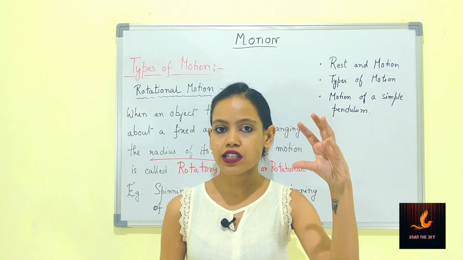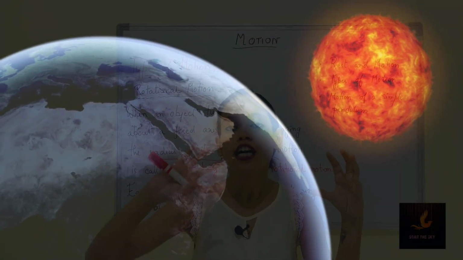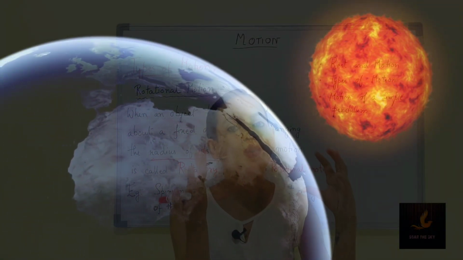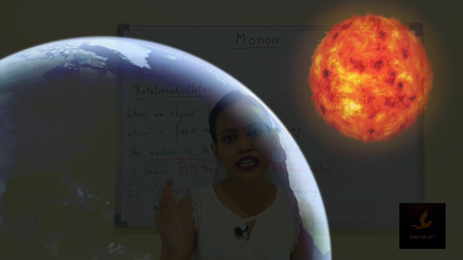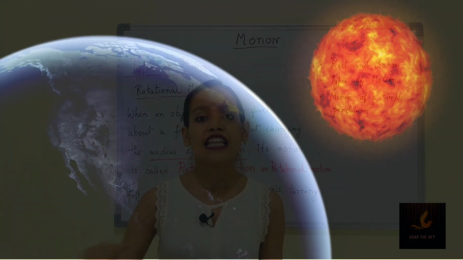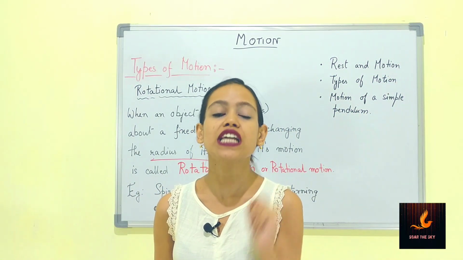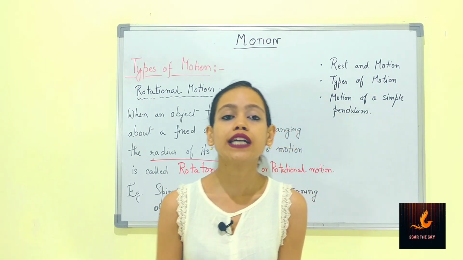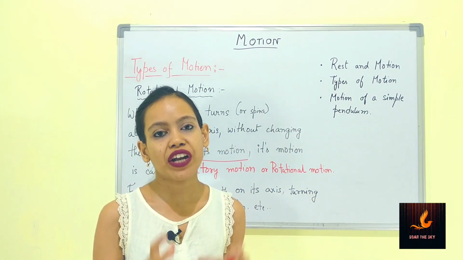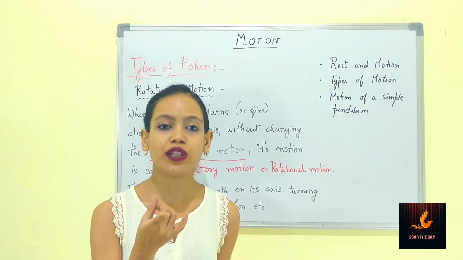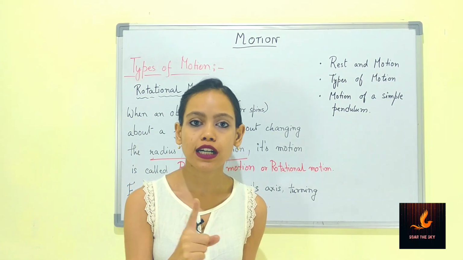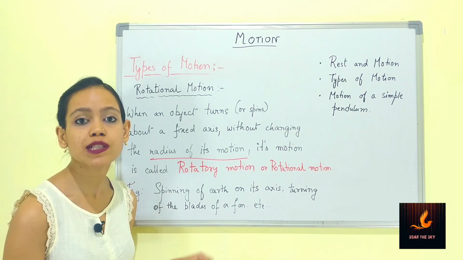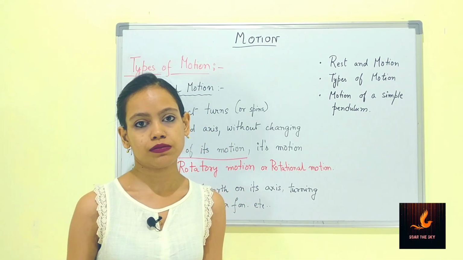Okay, the sun is here, the earth is here, the earth is rotating along its own axis, which means one part is getting the daylight and the other part is getting the night. This happens once in 24 hours. That means earth takes a time of 24 hours to completely rotate one full circle. Another example, right now I explained it to you, turning of the blades of the fan. So these two are very good examples of rotational motion.